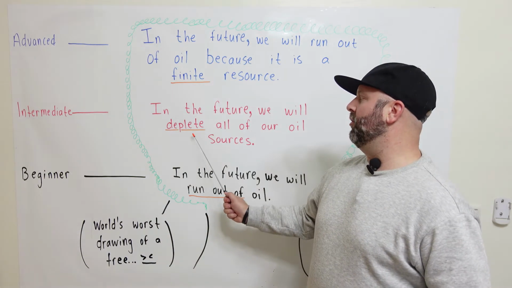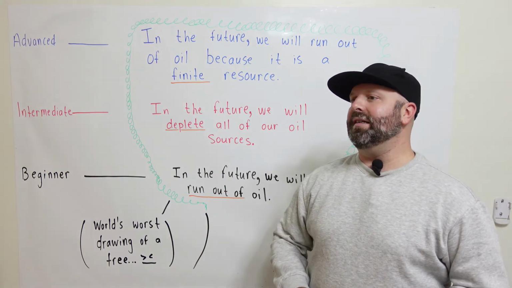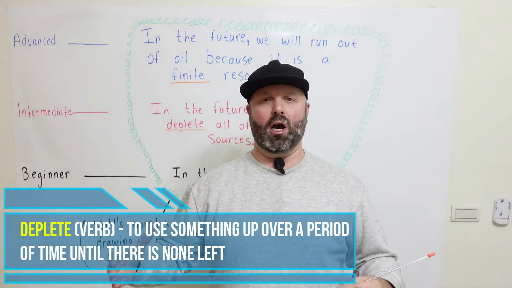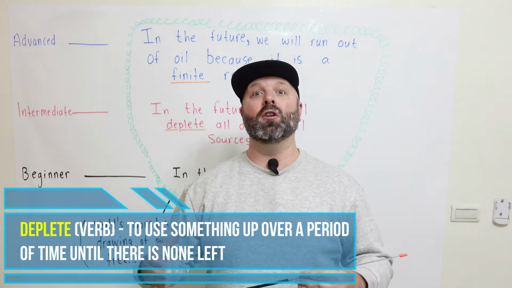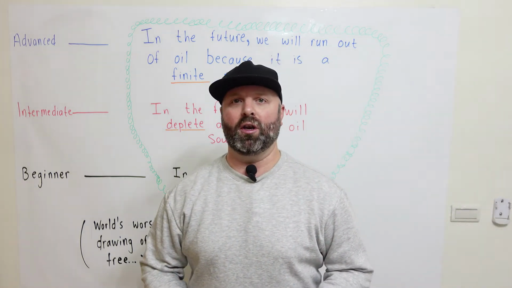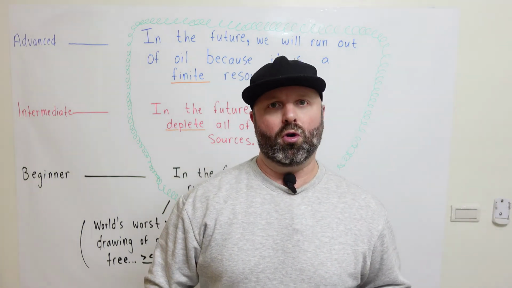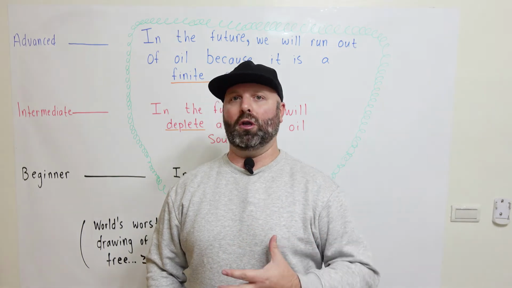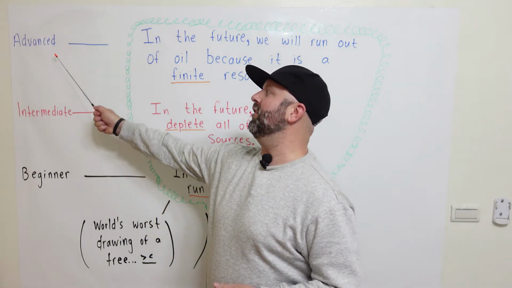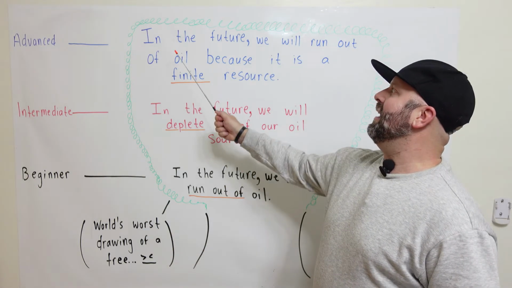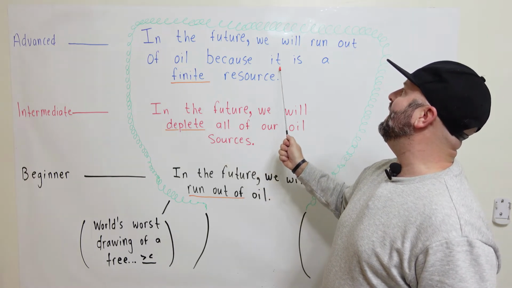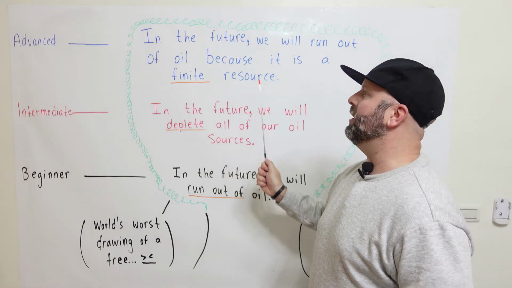Now, I want to talk about this word here, deplete. Deplete is a verb, and it means to use something up over a period of time until you have no more, or until you run out of something. So every day all over the world, oil companies are taking oil out of the ground, okay? Which leads us to our next sentence here, the advanced sentence, which is, in the future, we will run out of oil because it is a finite resource.